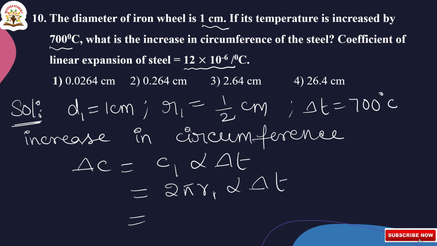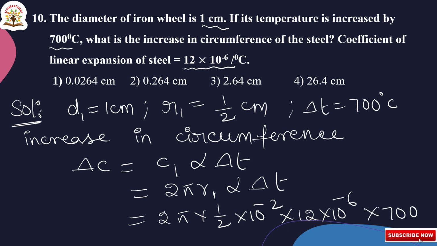Now substituting the values, 2 pi into 1 by 2 into 10^-2, converting centimeter to meter, into alpha which is given as 12 × 10^-6, into delta T which is given as 700. Now here the 2 gets cancelled,